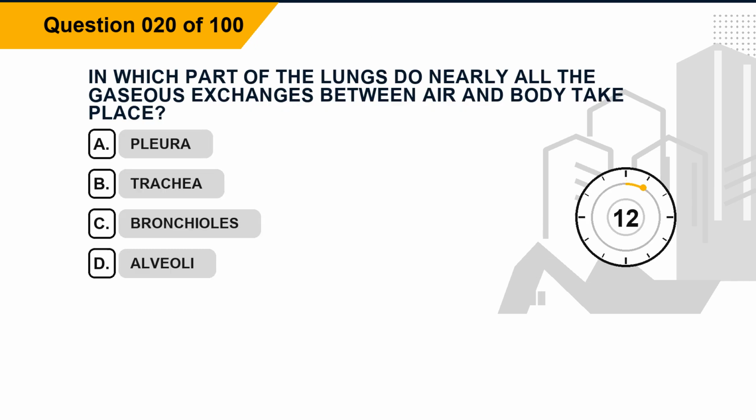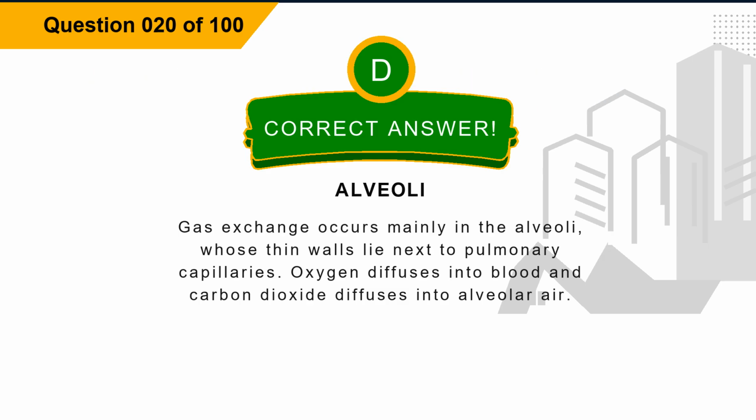Question 20. In which part of the lungs do nearly all the gaseous exchanges between air and body take place? Option A, pleura. Option B, trachea. Option C, bronchioles. Option D, alveoli. The correct answer is option D, alveoli.